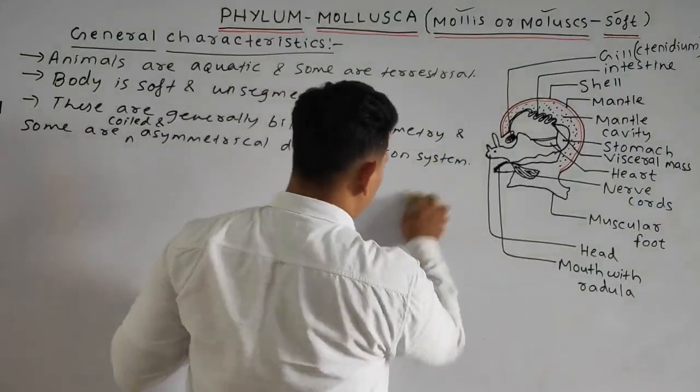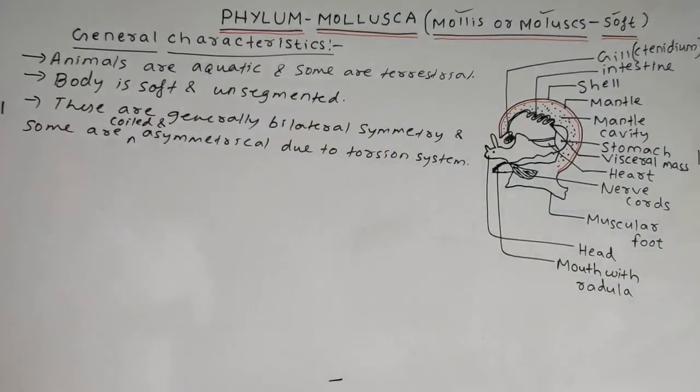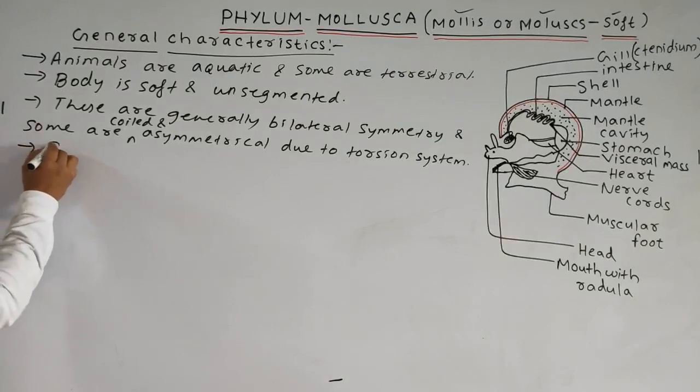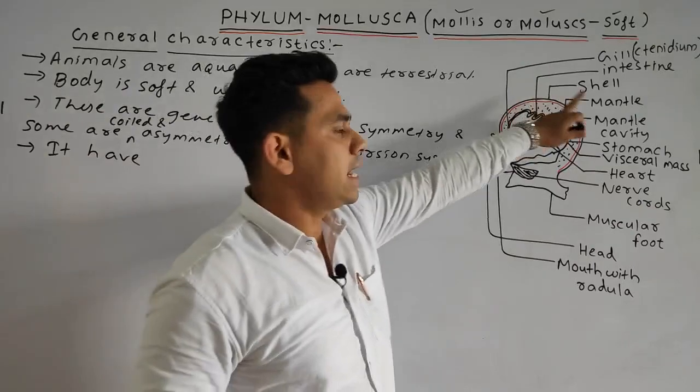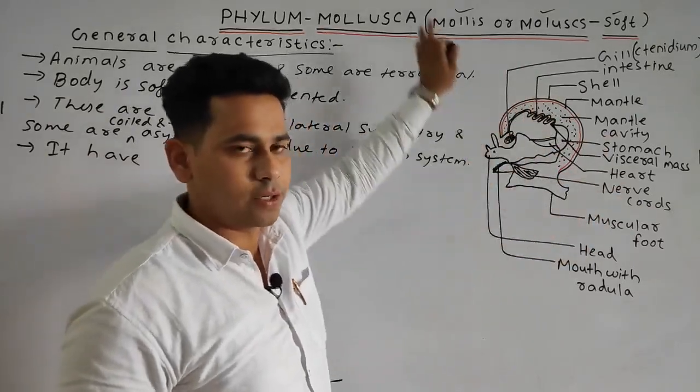Next, it has a shell. Suppose this is an organism related to the Mollusca.